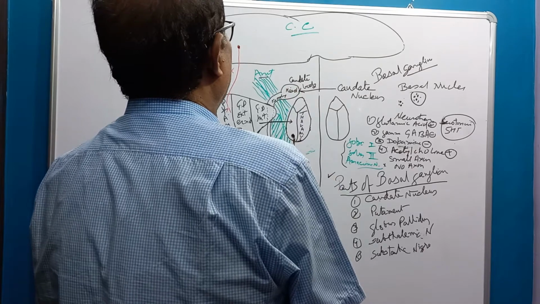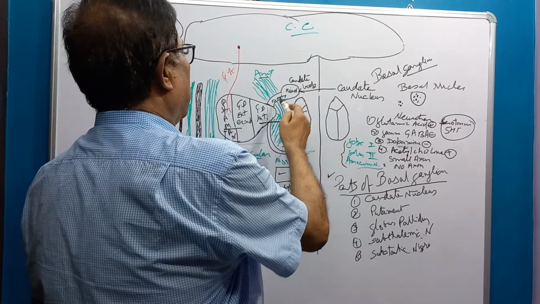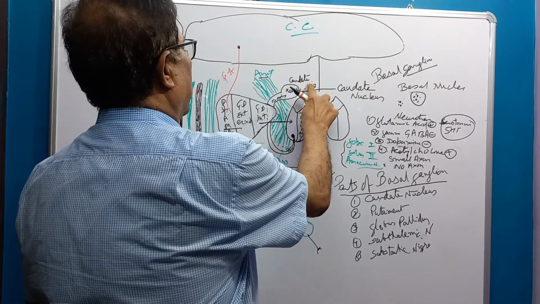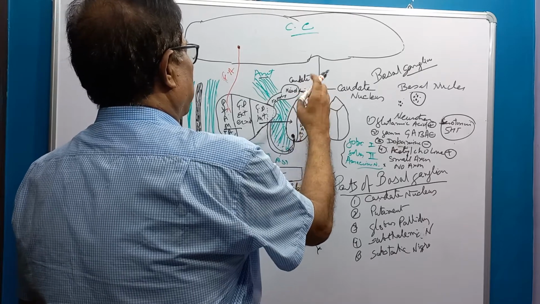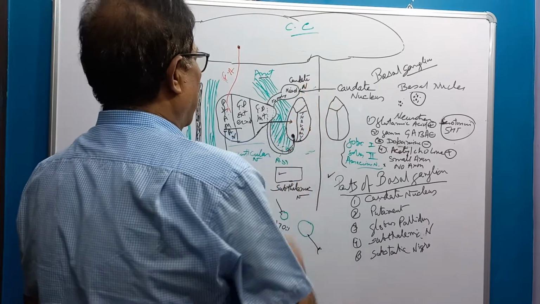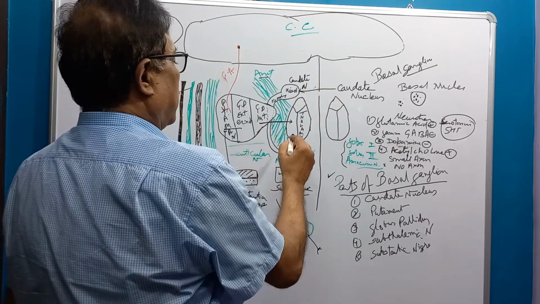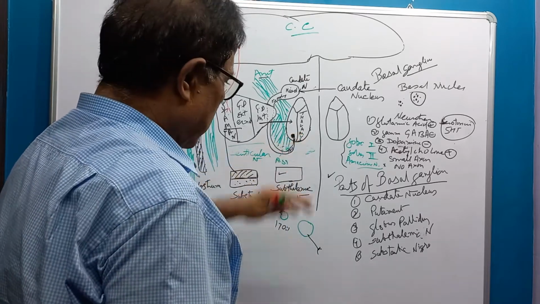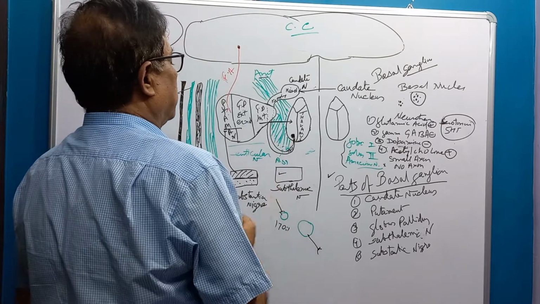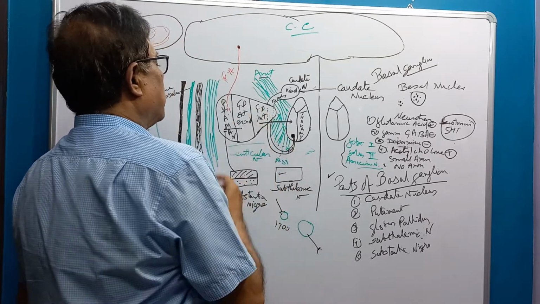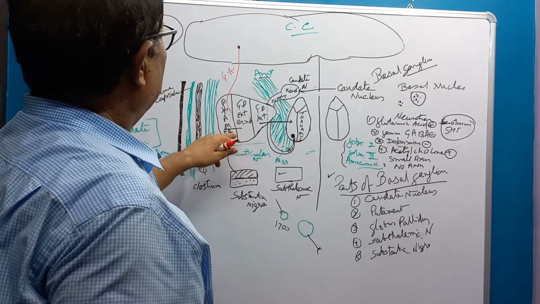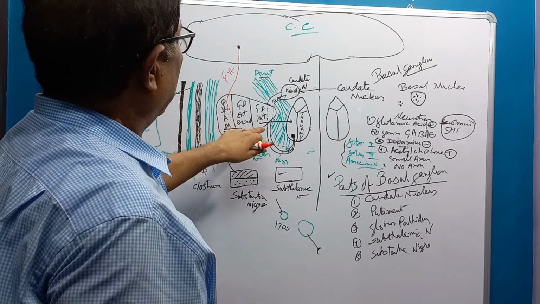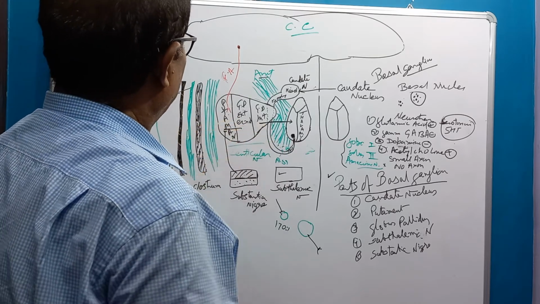The caudate nucleus is divided into head, body, and tail. At the end of the tail, there is the amygdaloid collection of nuclei, which is not included in the basal ganglia. Then globus pallidus external, globus pallidus internal, and putamen.